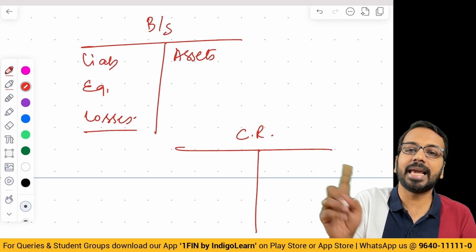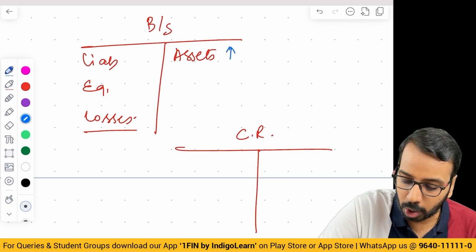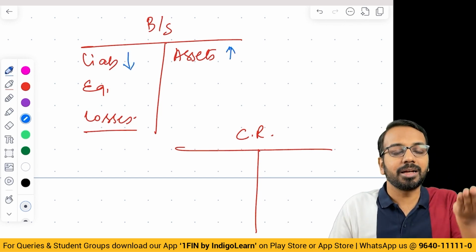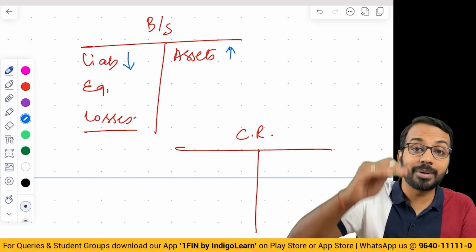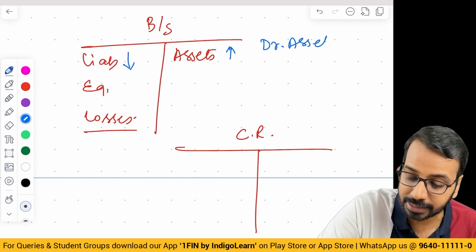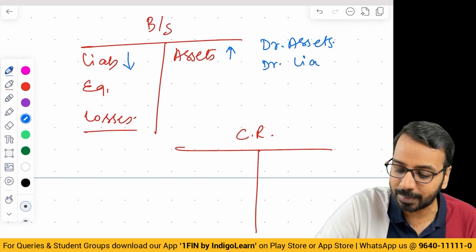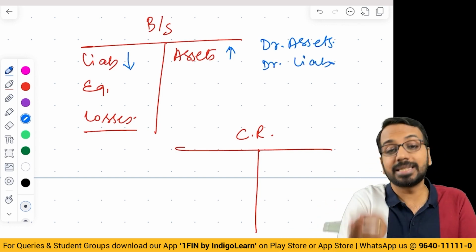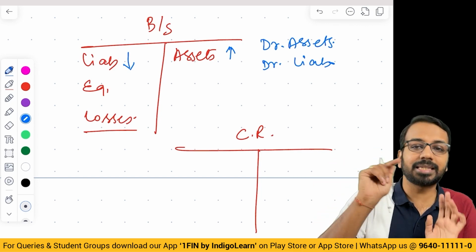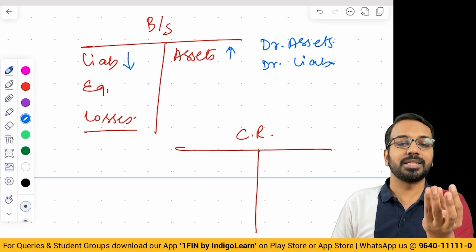If there is any gain, it means either my assets have gone up or my liabilities have come down. Assets going up means what? Debit assets. Liabilities going down means what? Debit liabilities. So either there is an increase in asset or a decrease in liability. Whenever this scenario arises, if my asset value increases, I gain.